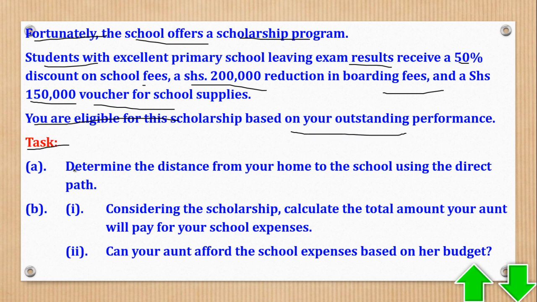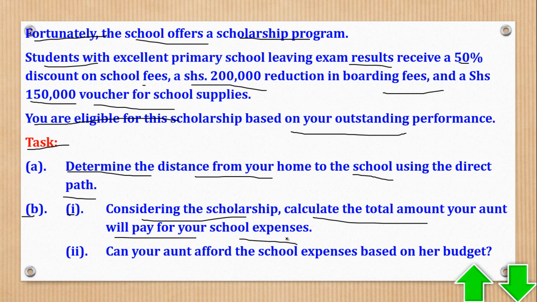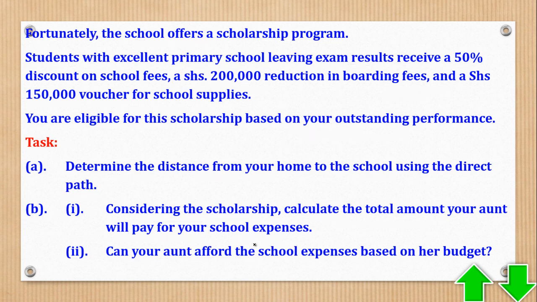Task A, determine the distance from your home to the school using the direct path. Task B, Roman 1, considering the scholarship, calculate the total amount your aunt will pay for your school expenses. Task B, Roman 2, can your aunt afford the school expenses based on her budget?